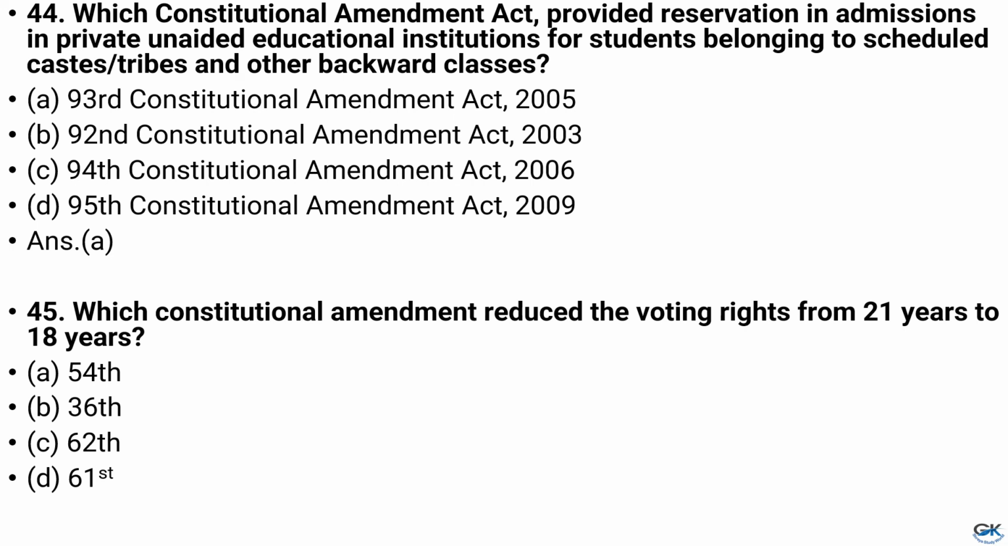Question number 45. Which constitutional amendment reduced the voting rights from 21 years to 18 years? Option A, 54th. Option B, 36th. Option C, 62nd. Option D, 61st. And the answer is option D, that is 61st.